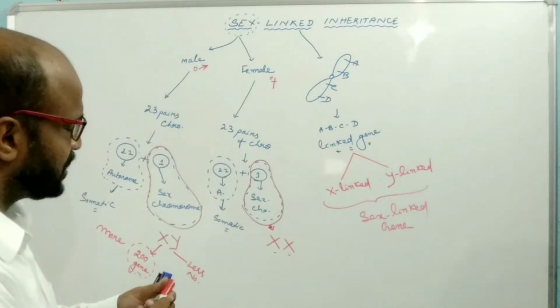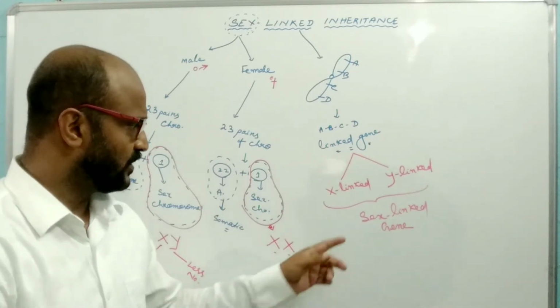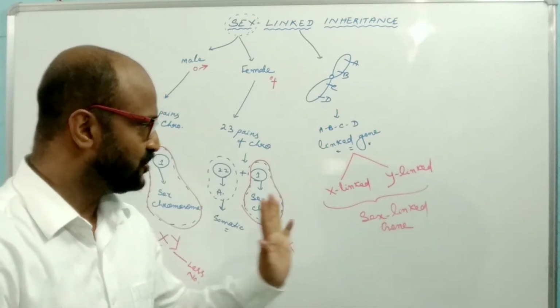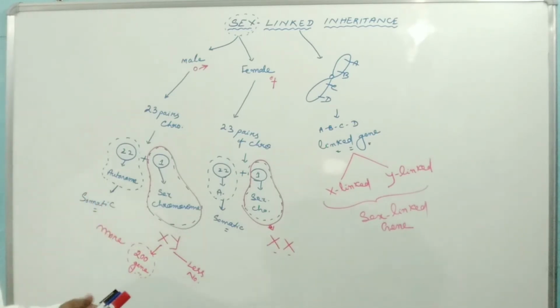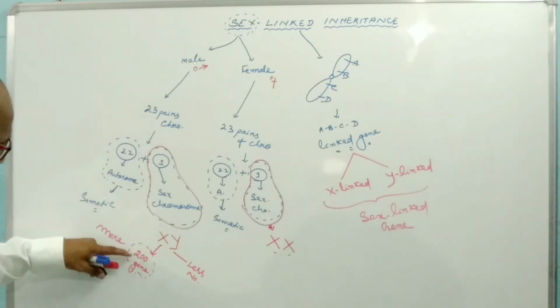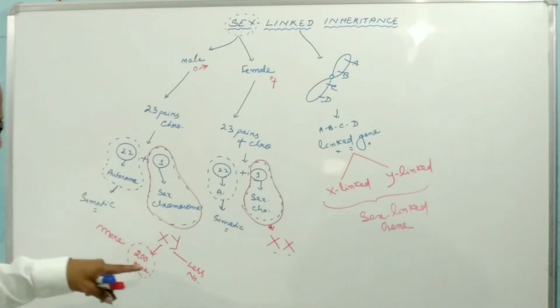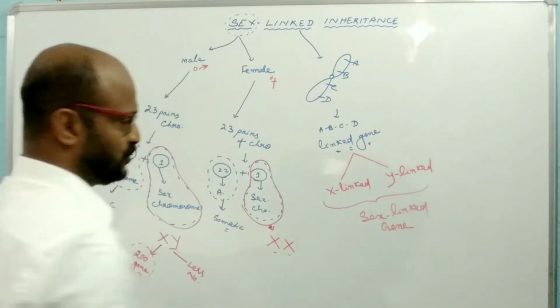That's why genes present on the X chromosome as well as the Y chromosome are known as sex-linked genes. So more than 200 genes are present on the X chromosome, and these are known as sex-linked genes. And very few genes are present on the Y chromosome.